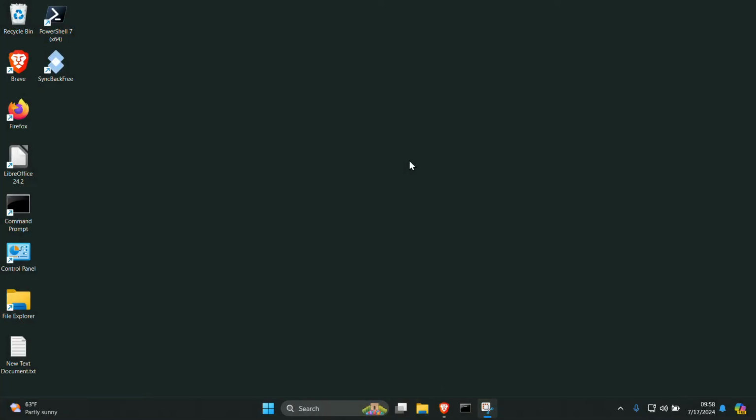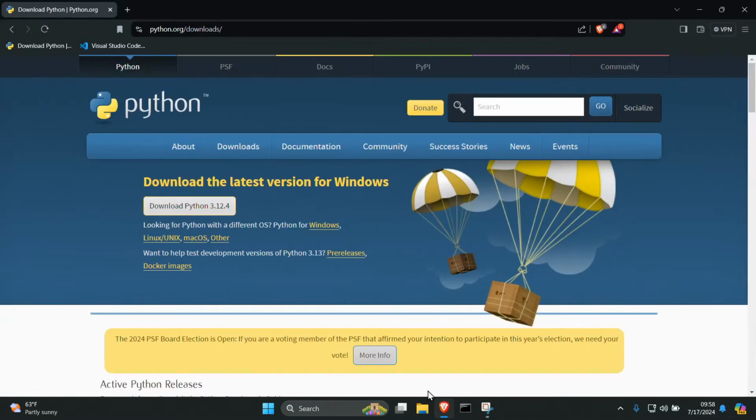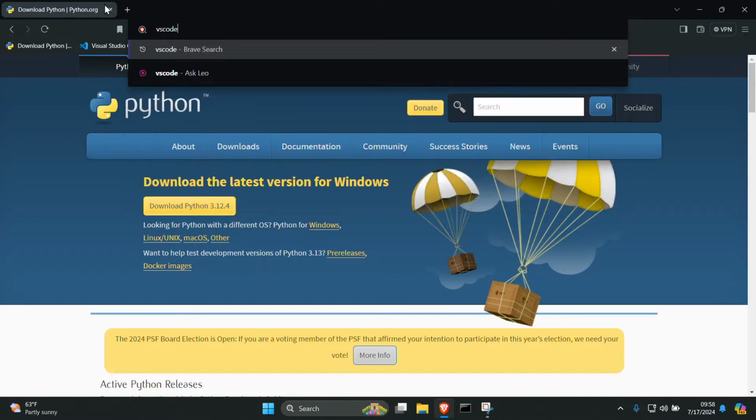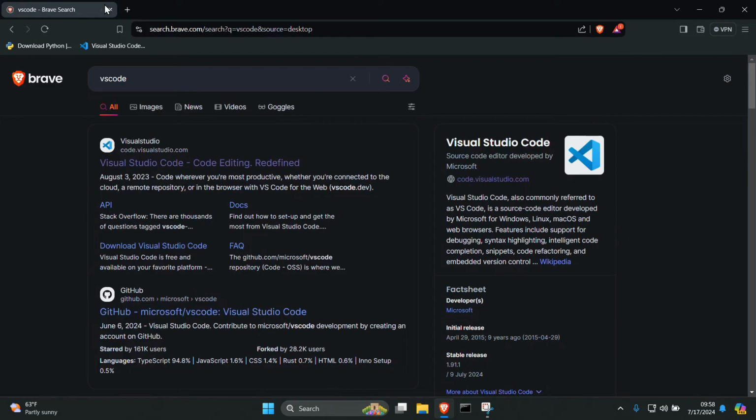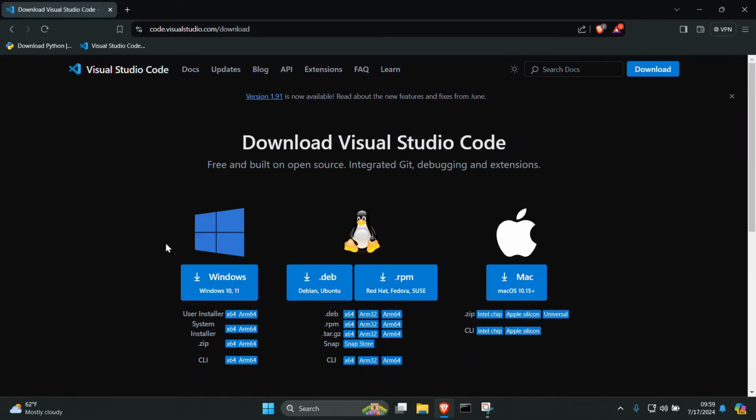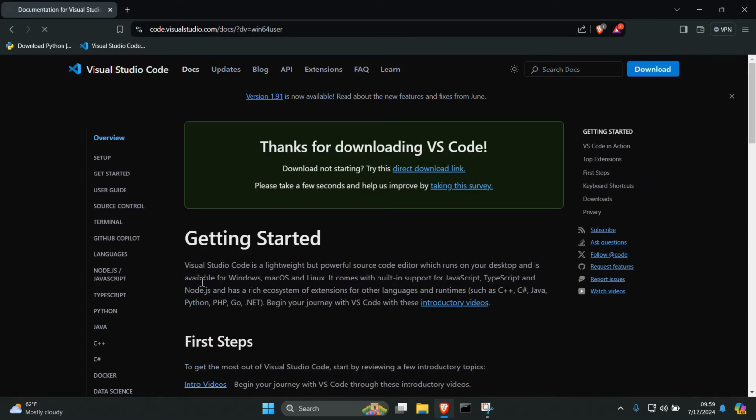In this tutorial, we'll be using a terrific, free, open source, cross-platform programming environment called VS Code. Open a browser and enter VS Code. And I think, yeah, here we go. There's a download link. Choose the appropriate one for your platform. Since I'm on Windows at the moment, I'll click this one.